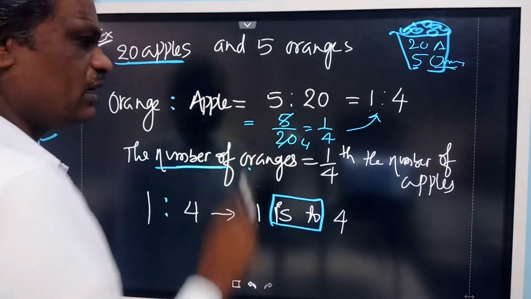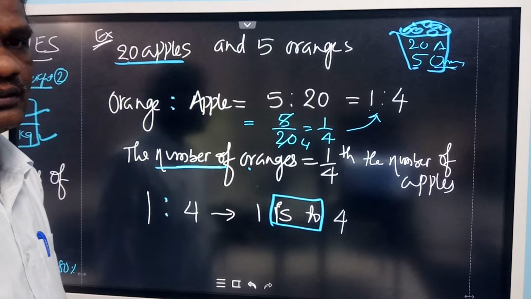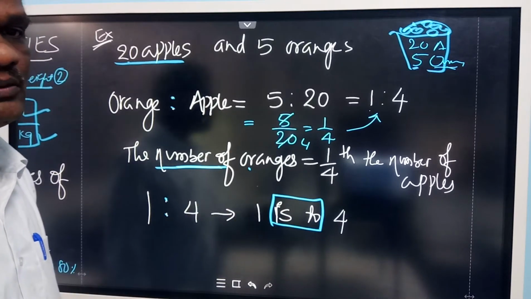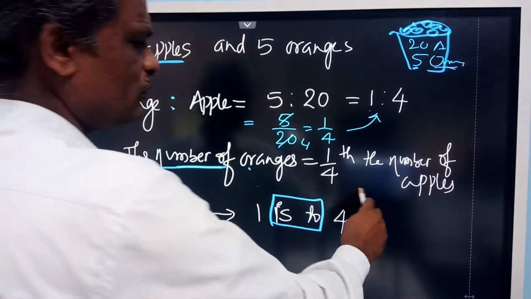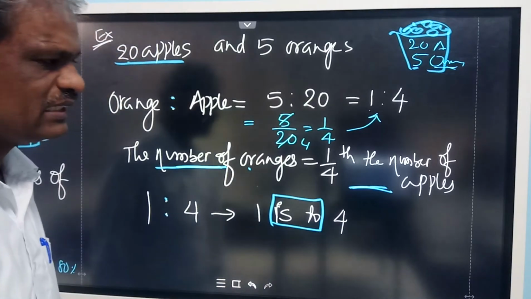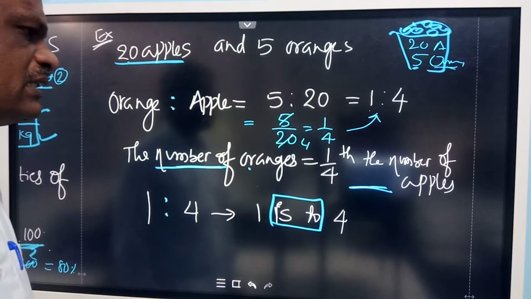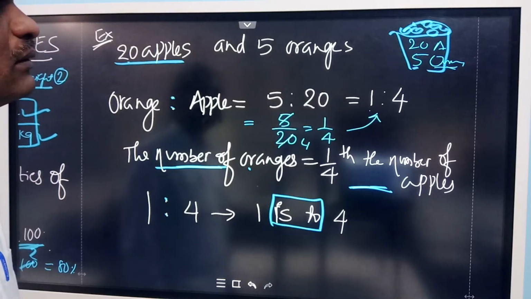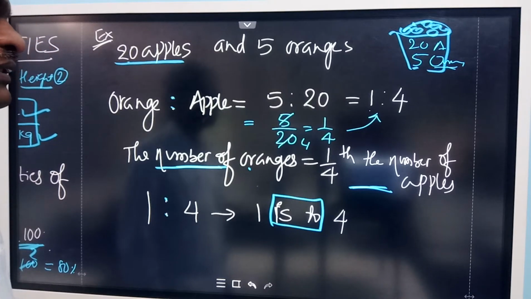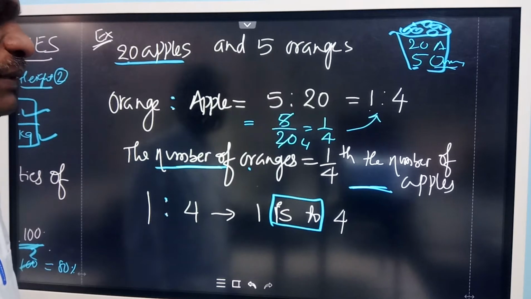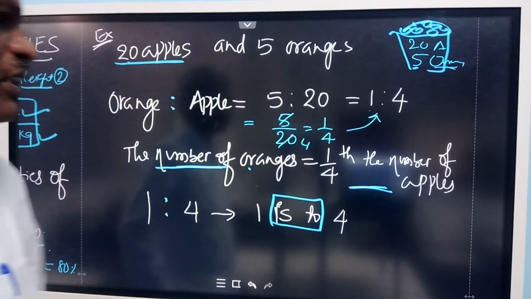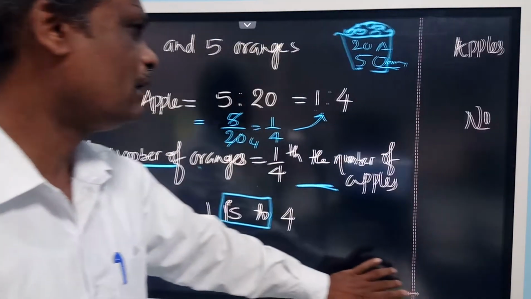If apples are 4, oranges will be 1. If apples are 8, oranges will be 2. It is always 1/4 of the number of apples that there are. We are comparing like this. So how are the oranges and apples put in the basket? The number of oranges kept in the basket is always 1/4 of the number of apples. So that is how you can compare oranges with apples.